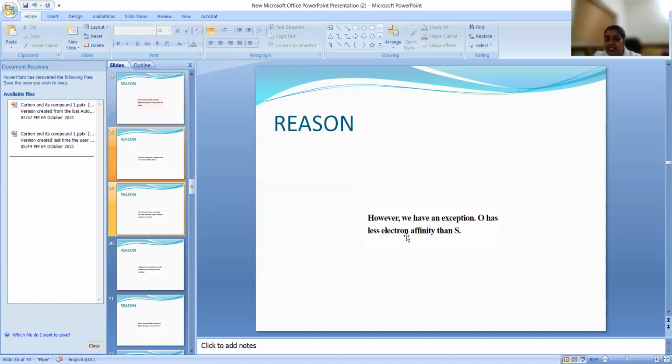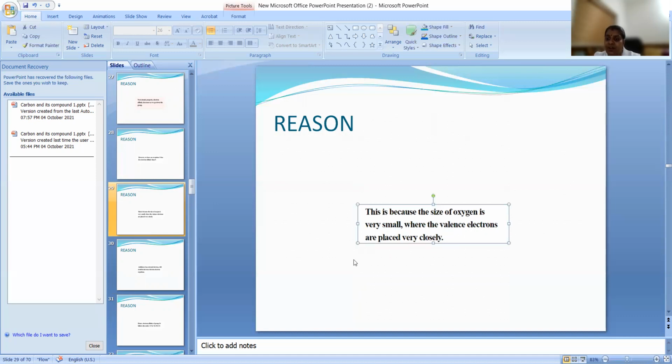Oxygen has less electron affinity than sulfur. What is the reason? If we are moving down, the electron affinity is decreasing, so oxygen is supposed to have more, but it is less. That is an exceptional case. What will be the reason for that? This is because the size of oxygen is actually very small, where the valence electrons are placed very closely, so there will be electron repulsion inside. Because of that, it is a very important question.